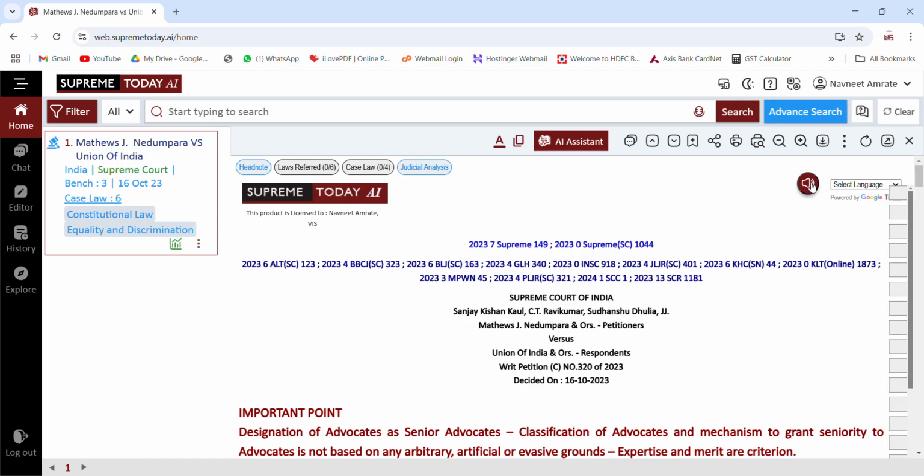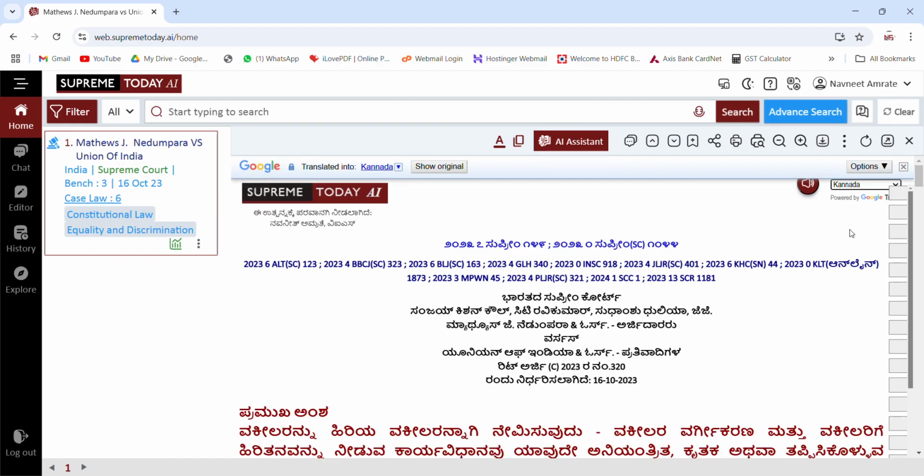Here we have given you more features, like you can ask it to just speak. You can just listen to any judgment. Advocates Act, 1961, Section 16 and 23(5), Supreme Court Rules, 2013, Rule 2 of Order 4, Constitution of India, Articles 14 and 21, Designation. So you see, it was reading the judgment. Similarly, you can ask it to change the language, and it will change it to the language you want.